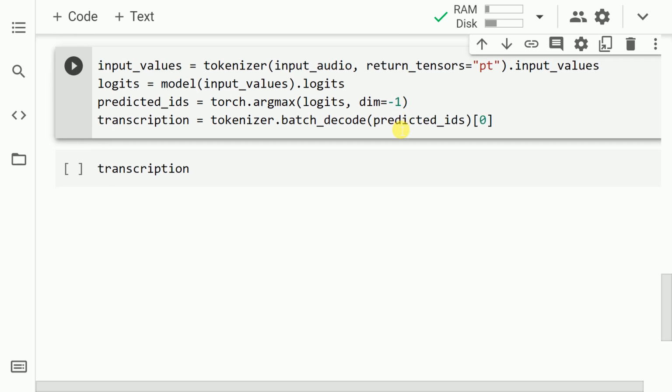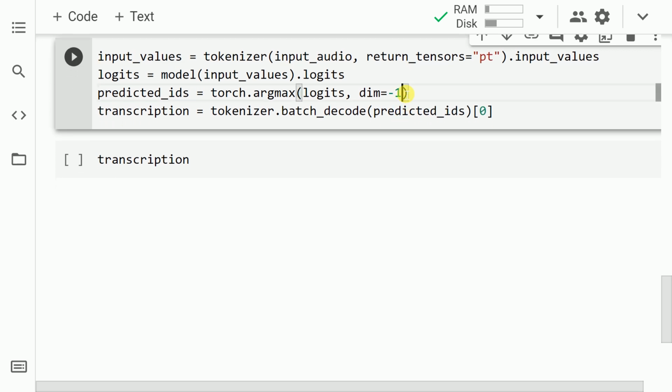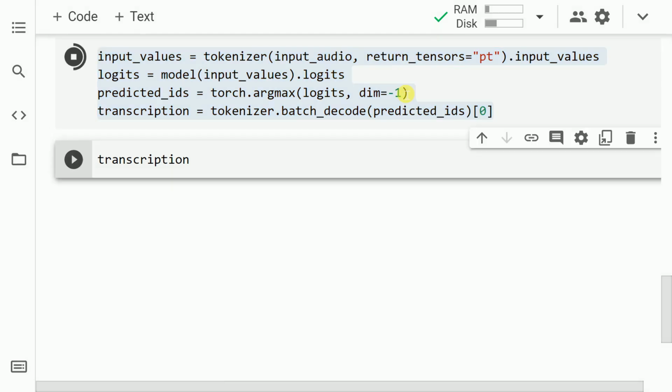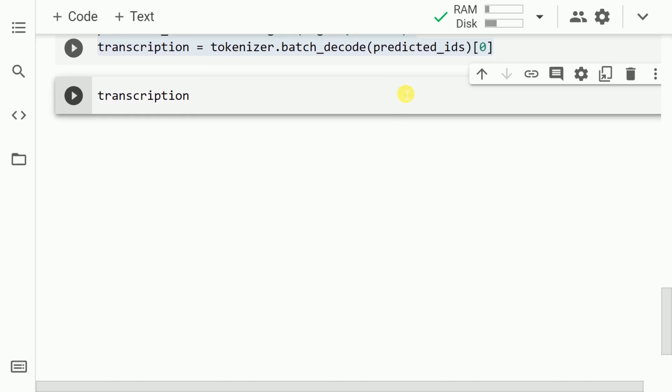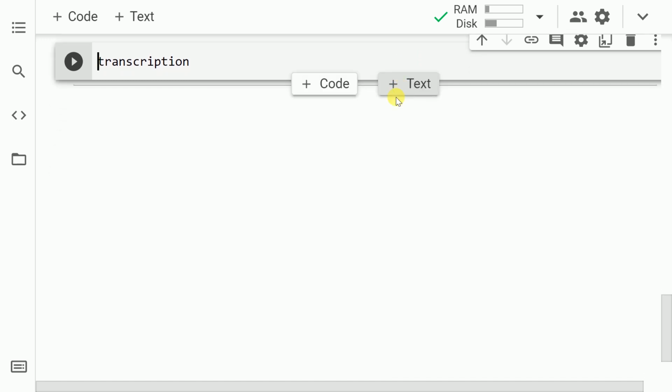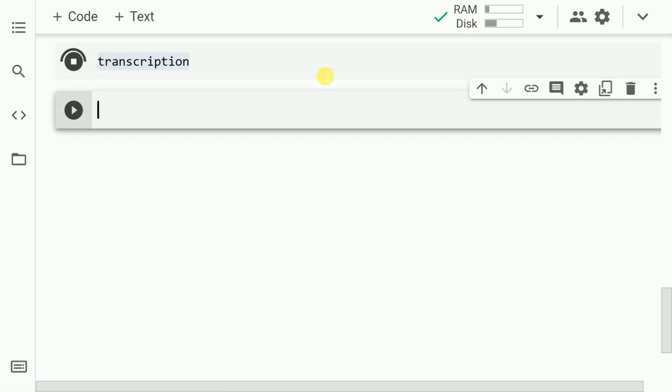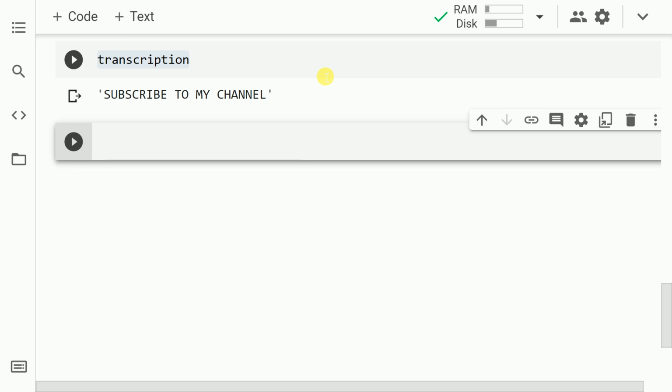We've finally reached the stage where we'll see the actual text inside the audio. So the first thing that I'll do is I'll tokenize the input values, pass it through the model, take the maximum prediction from the logit, and then extract the text. So let me quickly run this cell. So we are just one cell execution away before we have the final output with us. So let me go forward and run the cell. Well, the text inside the audio was subscribe to my channel.